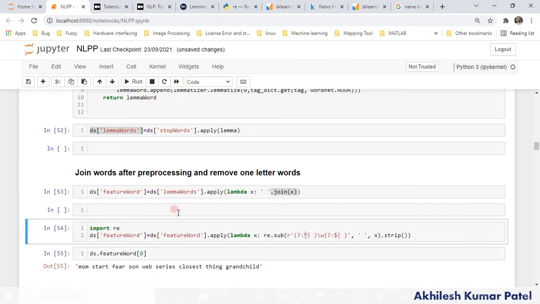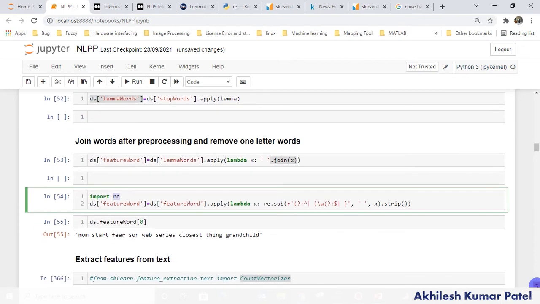Once we have this, we are going to use the regular expression, which is again a built-in function. So wherever I have a single word, this question mark shows that a single letter I am going to take, starting with the single letter and ending with the single letter. What I am doing is just replacing it with a blank, because I don't require those single-letter words from there.